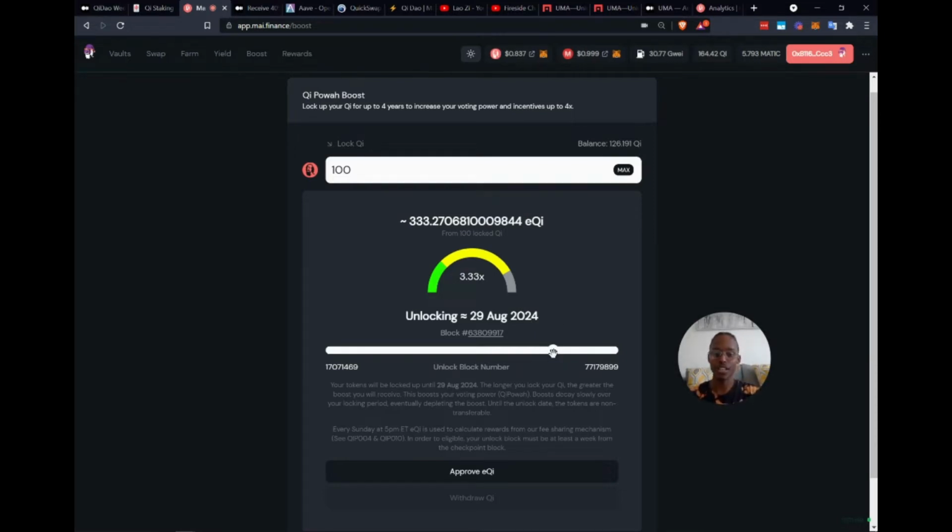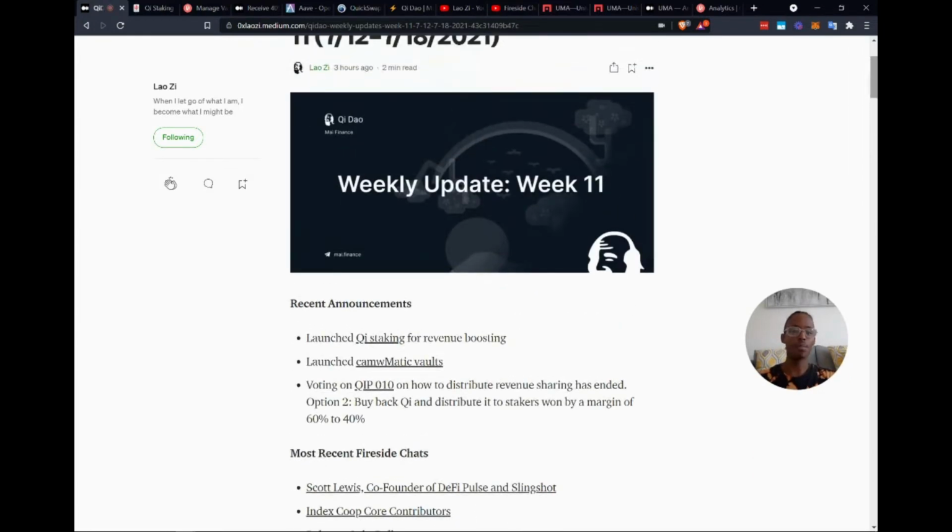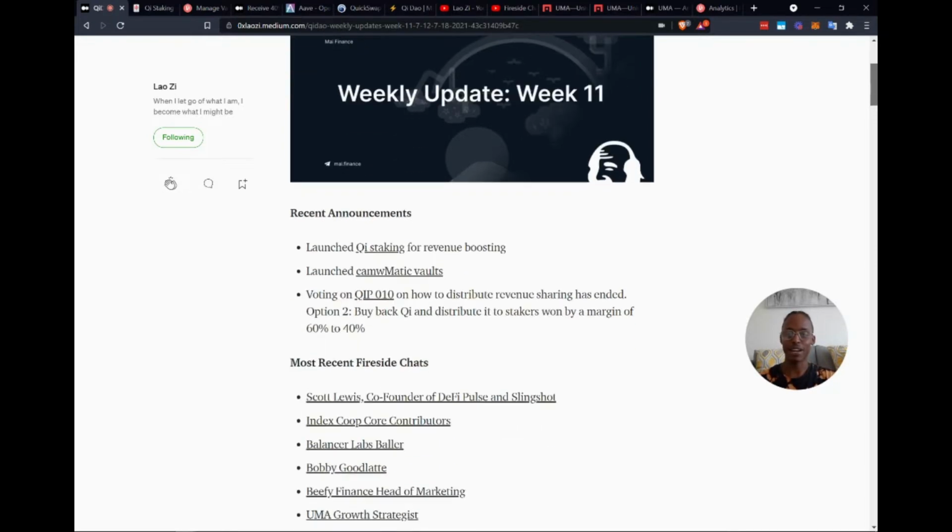So the rewards from the revenue sharing, for example. Up to 4 years, let's say I have 100, I'll get up to, there you go, 4 times that, so 400 esQi. And esQi is the escrow. This is basically just the promise of the claim I can have on the tokens that I lock up, okay? And the rewards associated with it. Cool, that's pretty much it. But I would recommend, like I said, going through it, playing around with it, finding out for yourself. Otherwise, check it out.